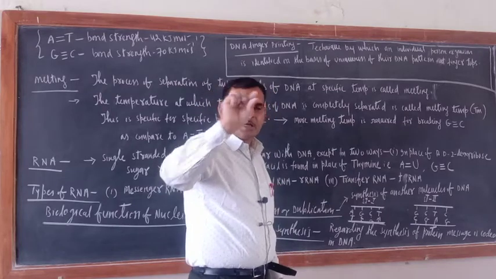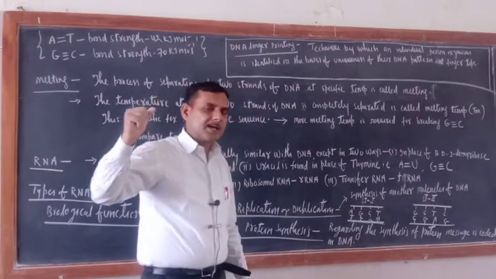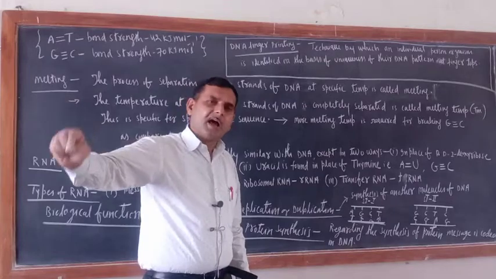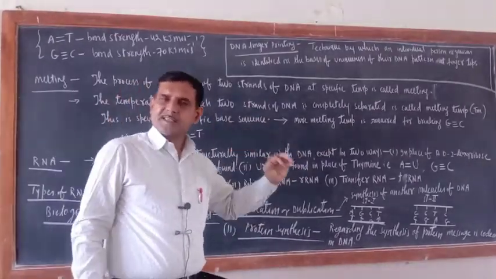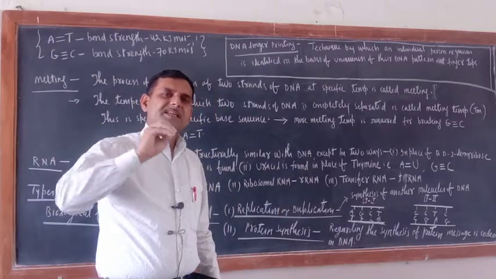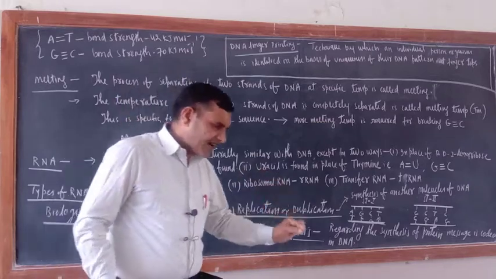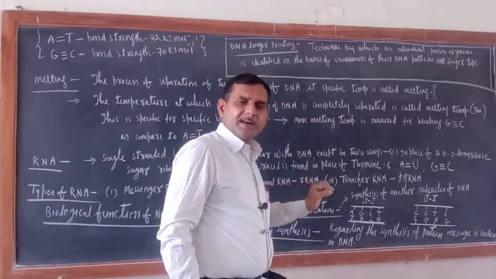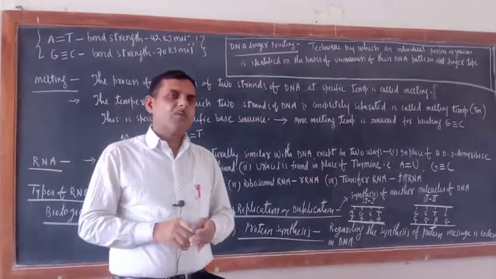But remember, in protein synthesis the basic role is performed by the different kinds of RNA. In DNA only the message is coded. Now just see, suppose for the synthesis of a particular protein, the message is coded in DNA. So first who will come? First messenger RNA will come. Now messenger RNA will read that message. What will it do? It will read the message which is hidden there.